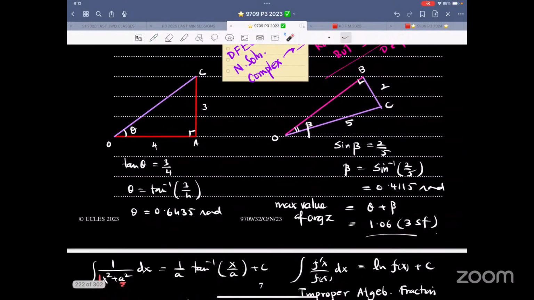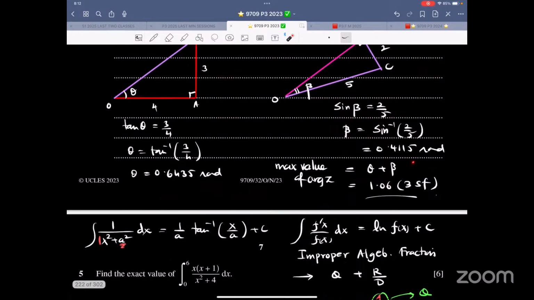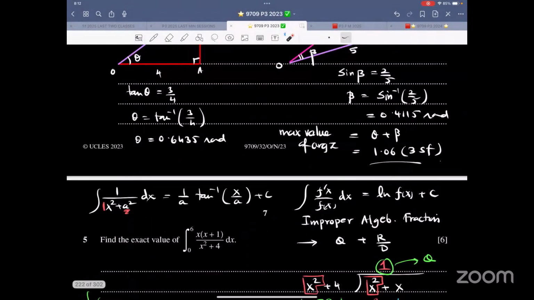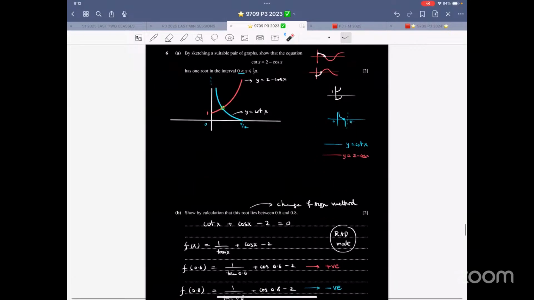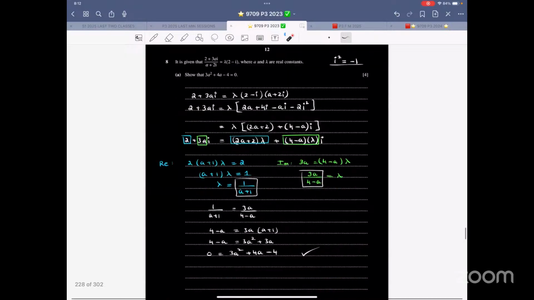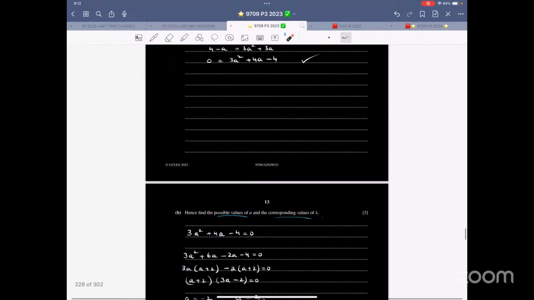So now over here, tangent of theta is 3/4. That is theta. Sine, this is hypotenuse, this is opposite. Sine of beta is 2/5. That is this much. Maximum value is this much, correct to 3 significant figures. So that was one question of complex numbers that I solved. We were focusing on vectors, but then this nice question came along. This is okay.